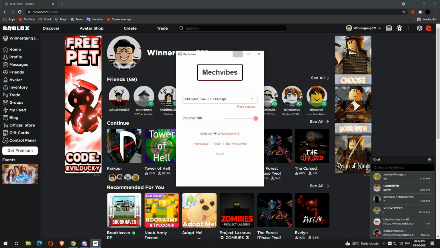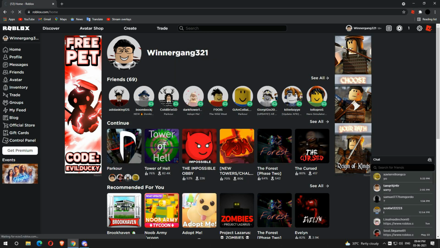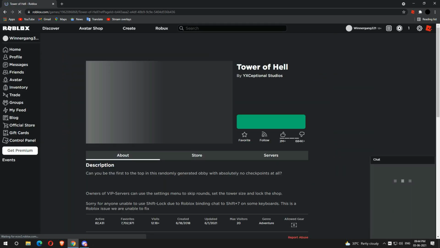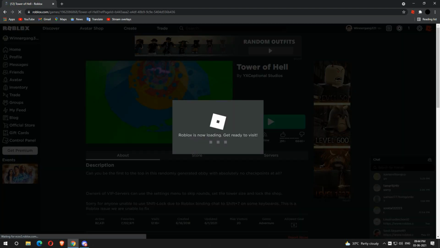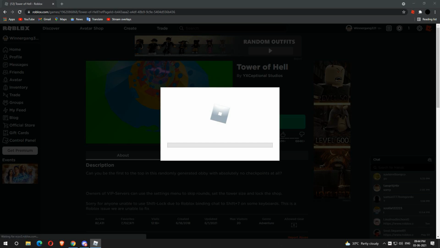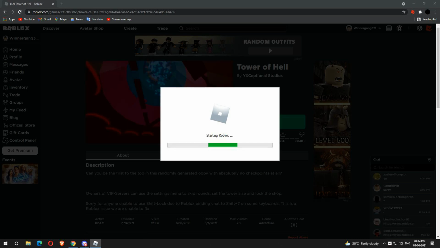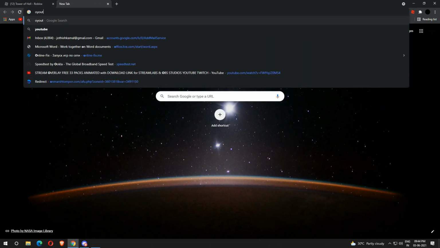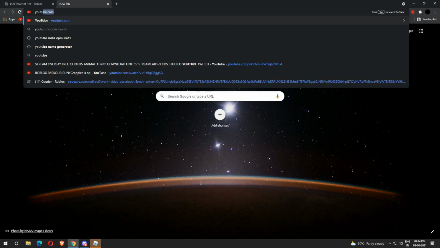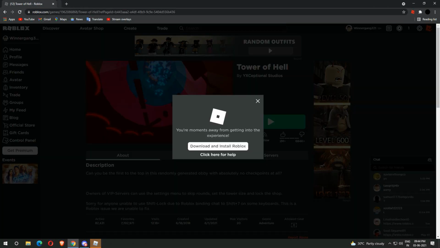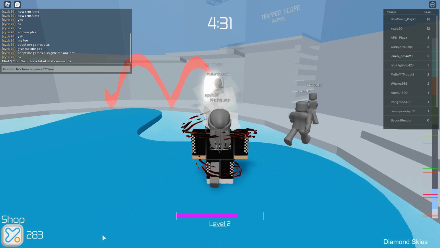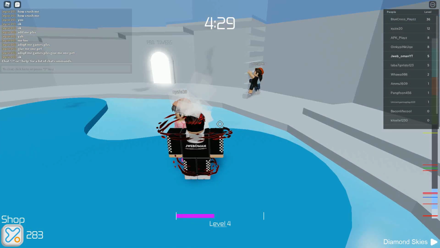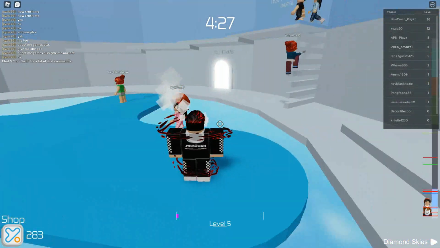So I go with PBT. Let's try Tower of Hell. I'm gonna load up Tower of Hell right now. It's loading, so let's wait. As you can see, it works. If I go to type YouTube, as you can see, it works. Sometimes it lags out, I don't know why. So we are in Tower of Hell now.